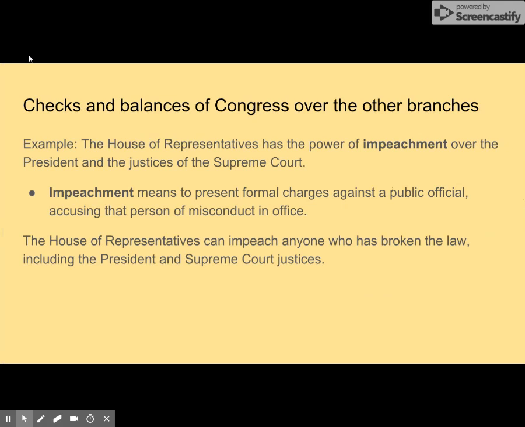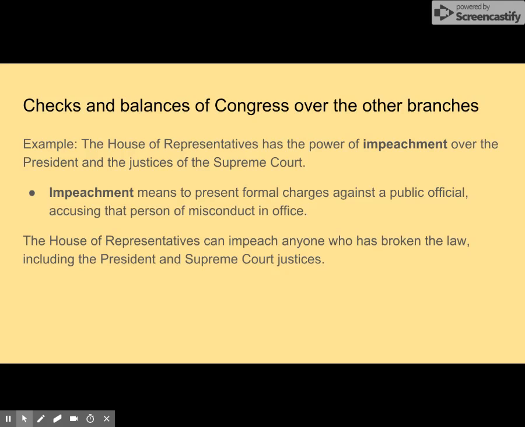Here's another example of how the Constitution gives Congress checks and balance power over both the president and the Supreme Court. The House of Representatives has the power of impeachment over the president and the justices of the Supreme Court. Impeachment means to present formal charges against a public official, accusing that person of misconduct in office. The House of Representatives can impeach anyone who has broken the law, including the president and Supreme Court justices.